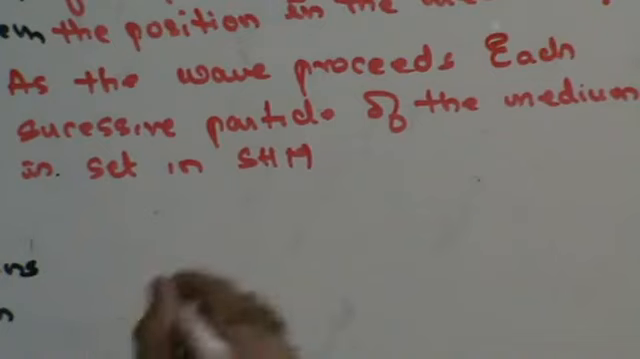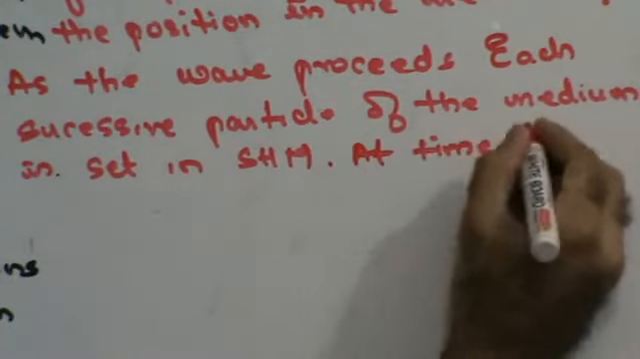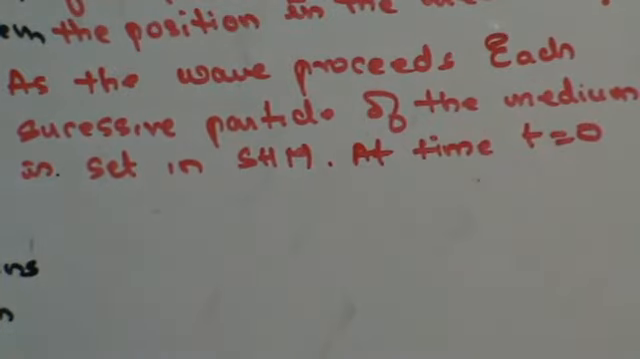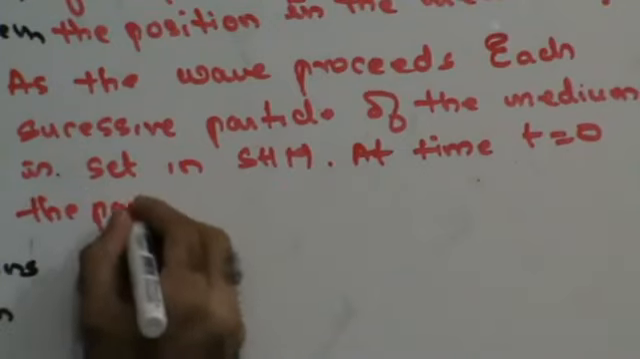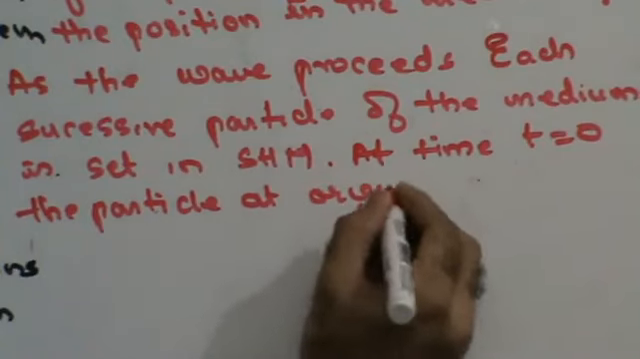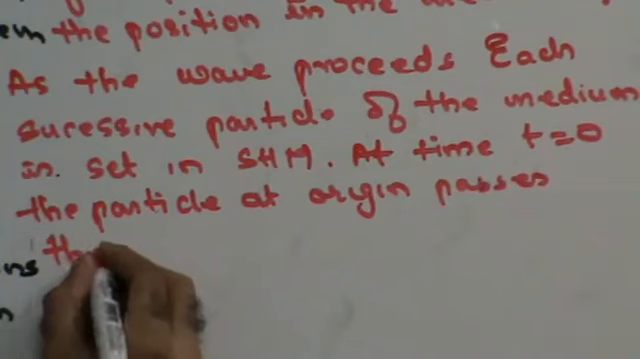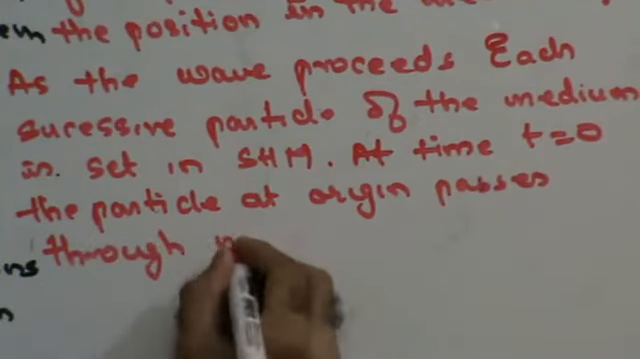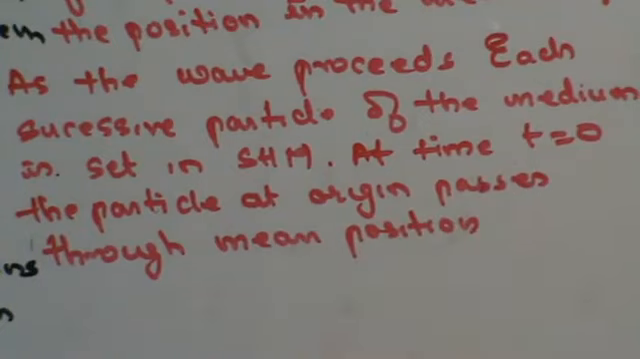Now at time t equal to 0, the particle at the origin passes through the mean position.